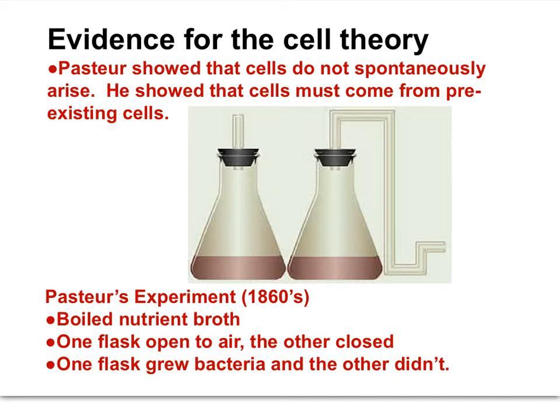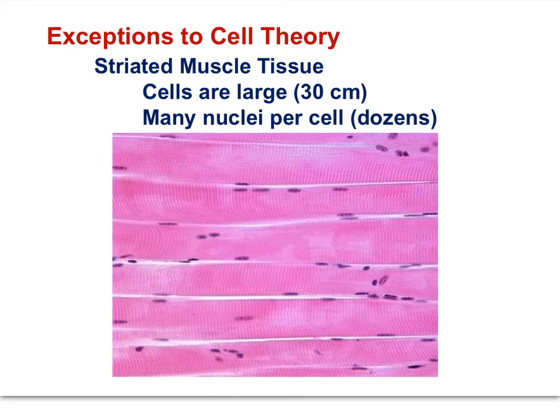not grow bacteria. Interestingly, there are organisms or cells that provide examples of discrepancies in cell theory, examples where cell theory needs to be modified. In biology, given the adaptable nature of organisms and their environment, there always seem to be exceptions to theoretical constructs. Striated muscle tissue. These cells are very long, and each cell has many nuclei. Are we looking at a single cell or many cells without membrane divisions between them?